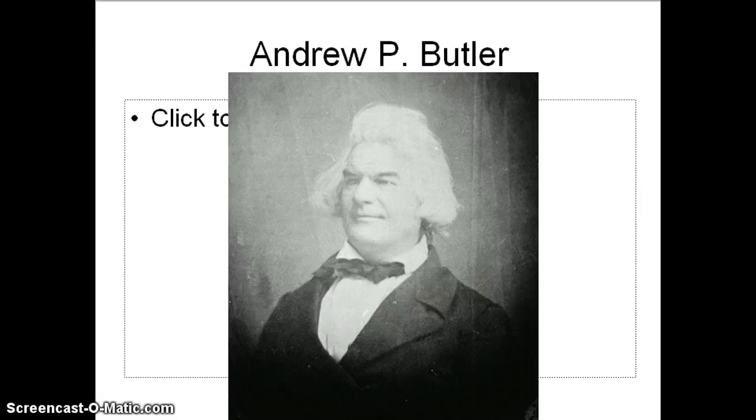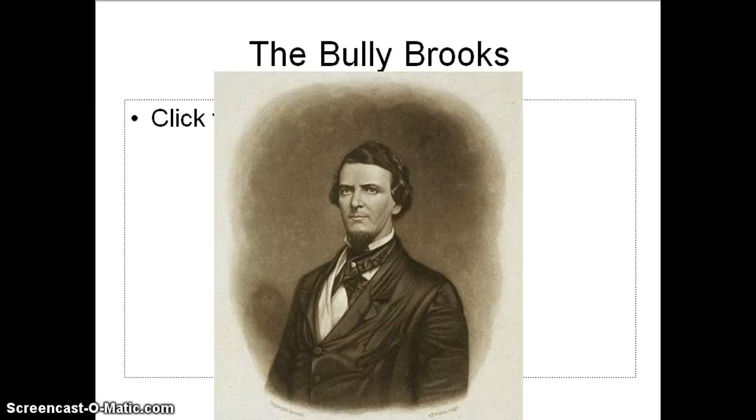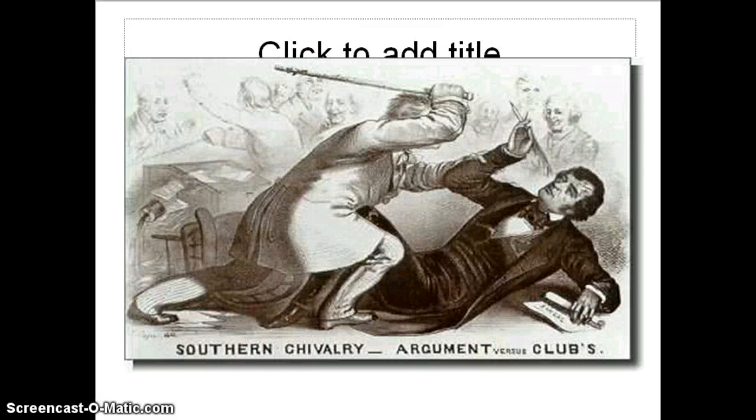In response, Butler's nephew, a man named Preston Brooks, attacks Sumner mercilessly with a cane in something now referred to as Bleeding Sumner. So this shows you that even on the Senate floor, the crisis over Nebraska and Kansas was becoming more and more violent.